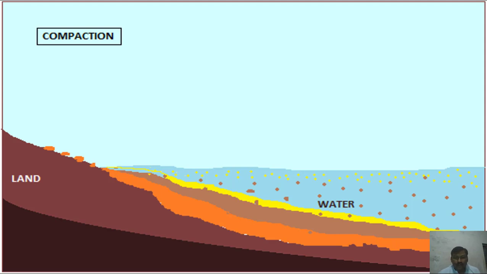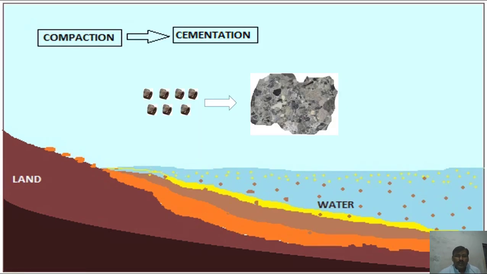There are different layers of particles: the larger particles, and then medium, then the smaller ones. You can see here that these small particles compact together, and there are agents like other chemicals that go inside the spaces of the particles, and they are cemented.